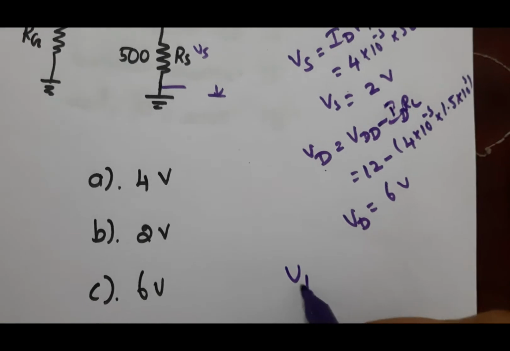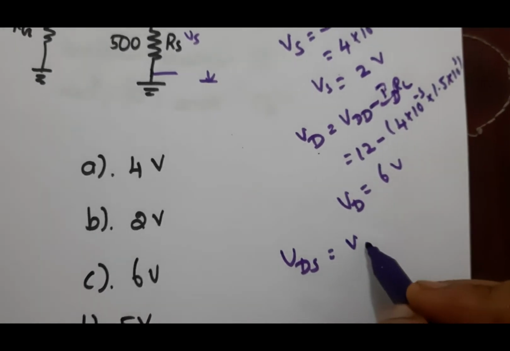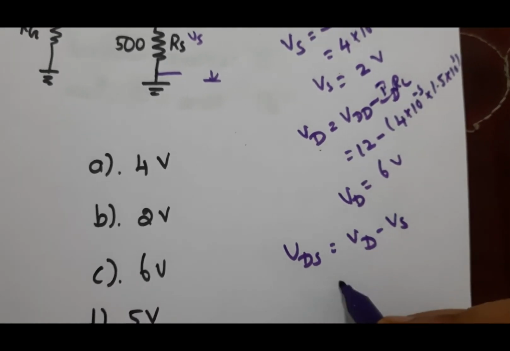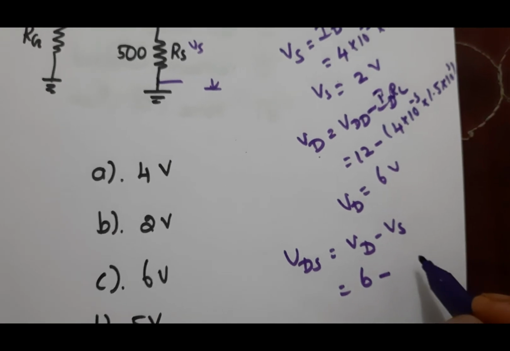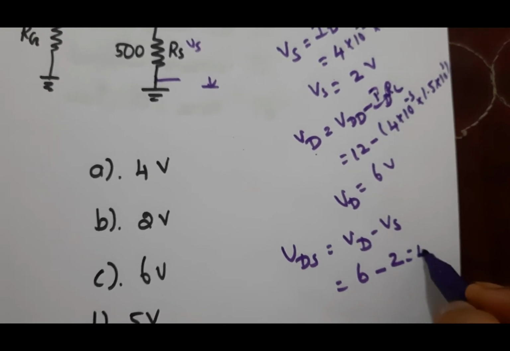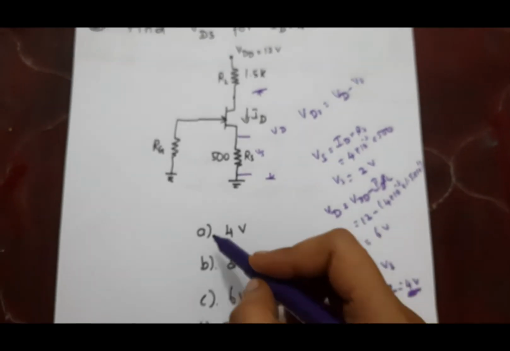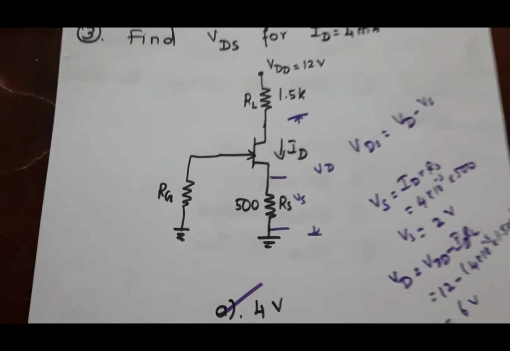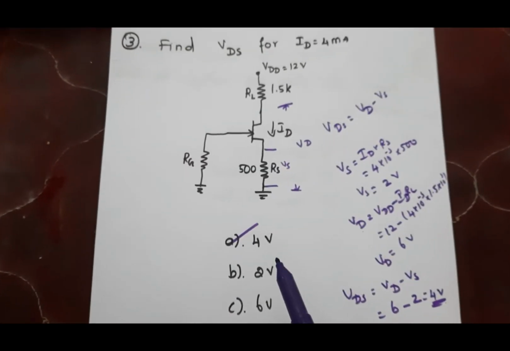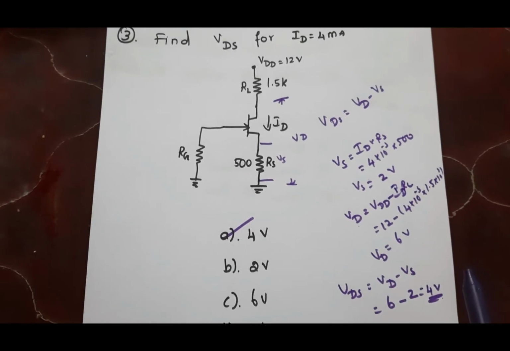So now VDS is equal to VD minus VS. VD is 6 volt, VS is 2 volt. So here the answer is 4 volt. So the answer here is A, 4 volt.